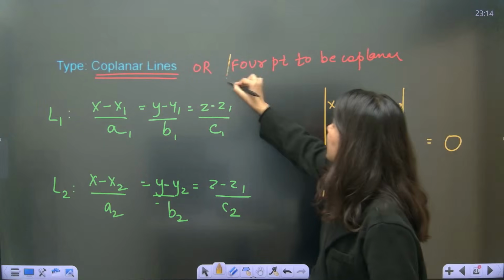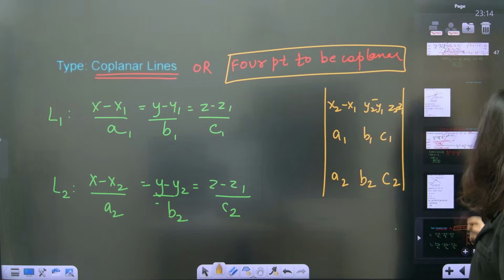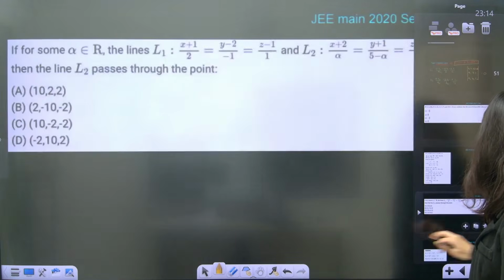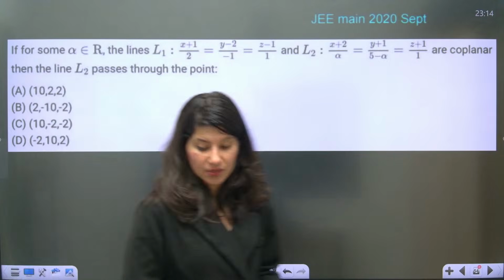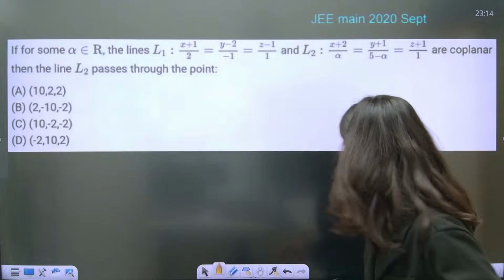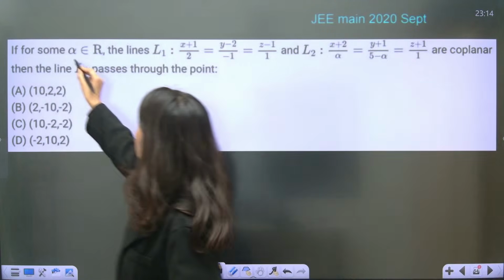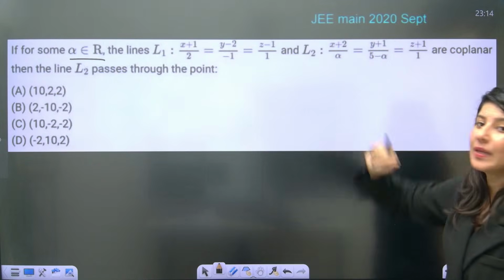Now 4 points being coplanar, that also we will study. First of all, let us talk about the lines. So this is your question, guys. JEE Main 2020 September. So this question is saying that for some alpha belonging to real, the lines L1 and L2 are coplanar.